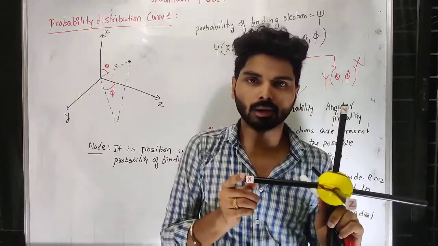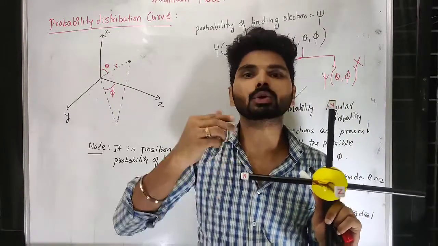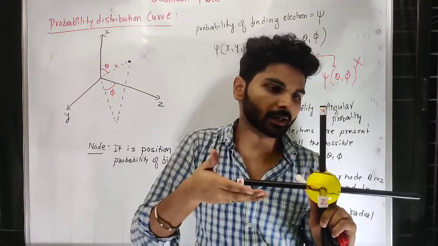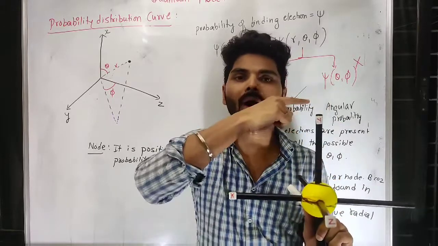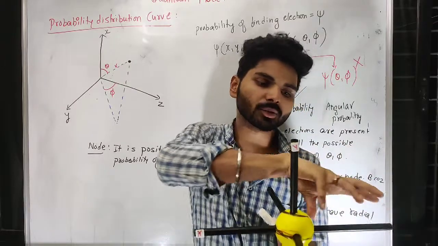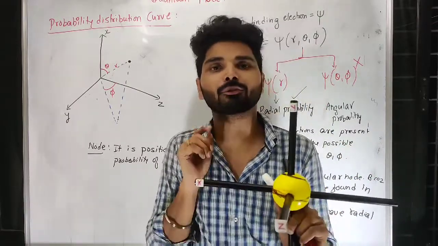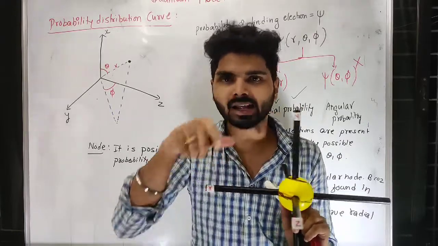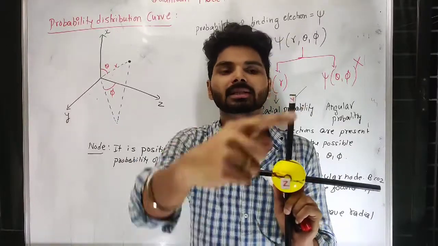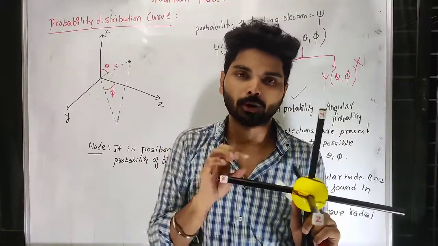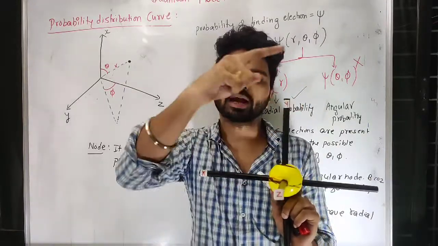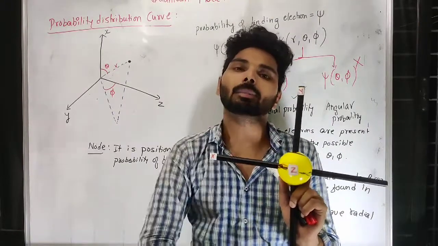So when I say px orbital, it is lying in two planes: the xy plane and the xz plane. It is nowhere near the yz plane, because its presence reduces when it comes to the center. Here also its presence reduces when it comes to the center. That means is the px orbital present in all the angles? No. At some place it is not at all present. That means for px, the yz plane is actually empty. There you cannot find the px electron.